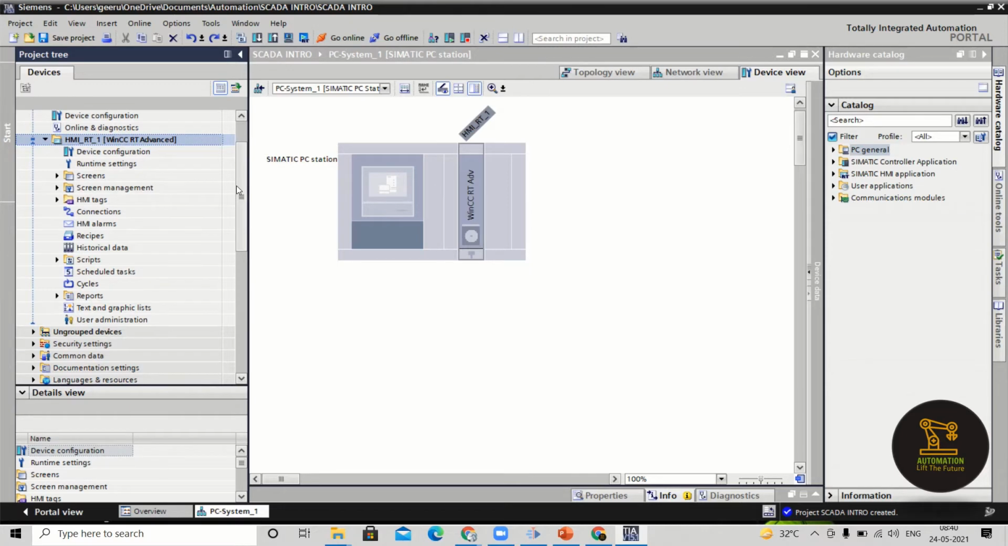Up to user administration is what we can do in the SCADA, but in this session we will be learning how to design the screens and how to do the operations with the basic objects. After that, we'll go one by one through screen management, alarms, recipes, scripts, tasks, cycles, reports, and user administration.